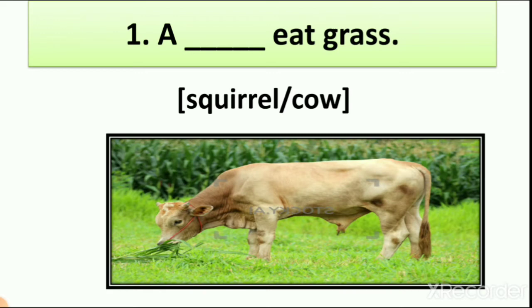A dash eats grass: squirrel and cow. So we write the spelling of cow, C-O-W. We can see here the picture of cow, right? So which animal eats grass? Cow eats grass. Squirrel eats seeds, right? We already learned about this, that squirrel and many other birds eat seeds. So a cow eats grass.